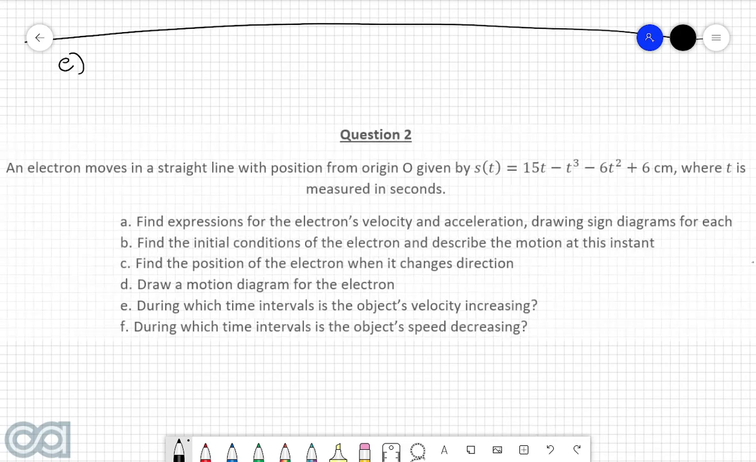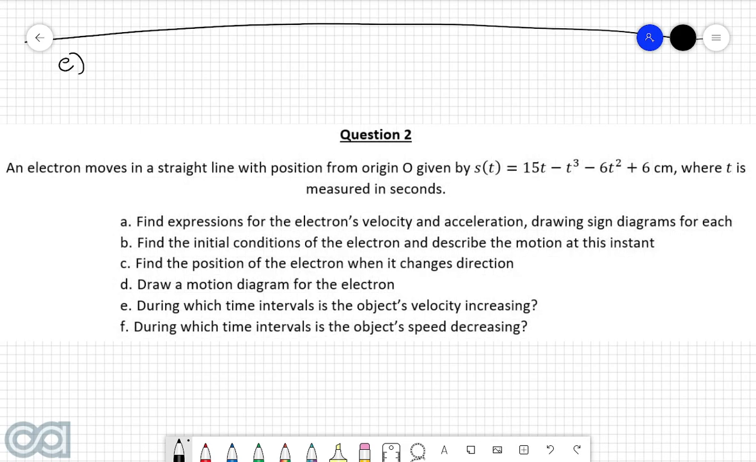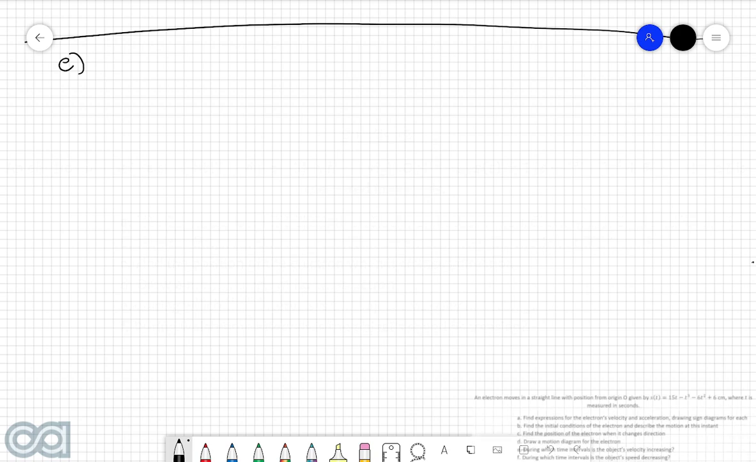Part E. During which time intervals is the object's velocity increasing? Now, this is a question which you have to be very, very careful with, because in this particular case, a lot of people are going to confuse this with the next question, which is all about when the speed is changing. So in this case, we're being asked when the velocity is increasing.